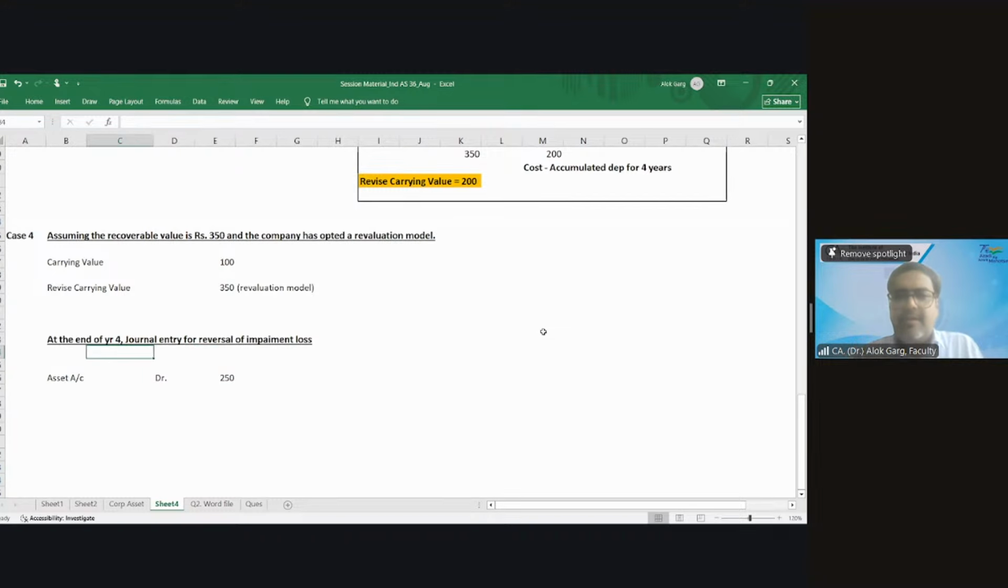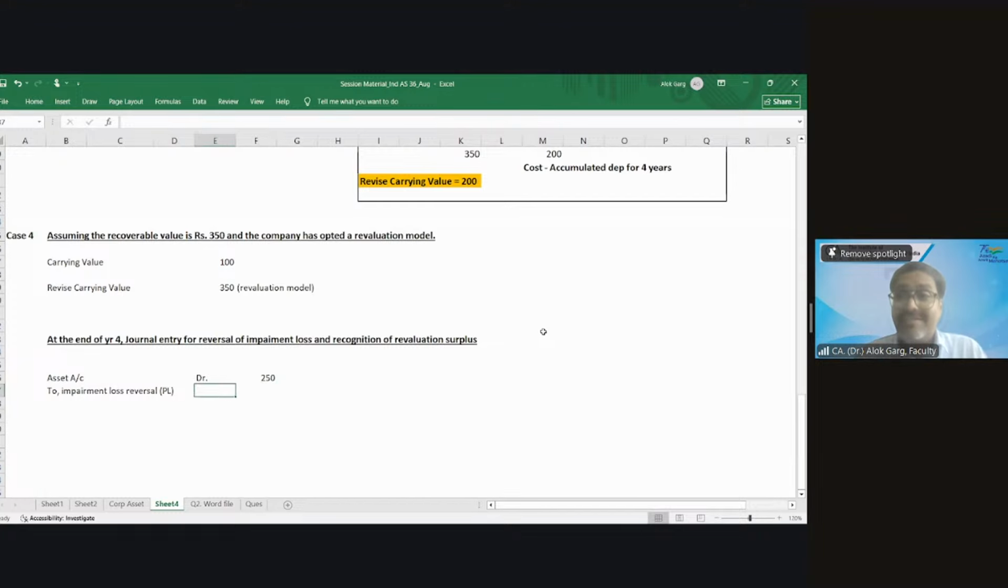So I will write: at the end of year 4, journal entry for reversal of impairment loss and recognition of revaluation surplus. Asset account debit 250, to impairment loss reversal in P&L, 250. How much, the entire 250? Yes, 250, because we have already charged 300 impairment loss.